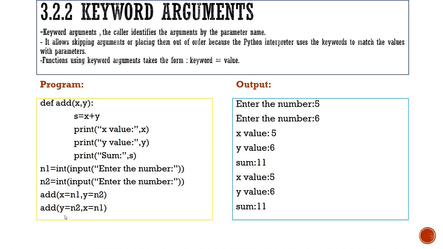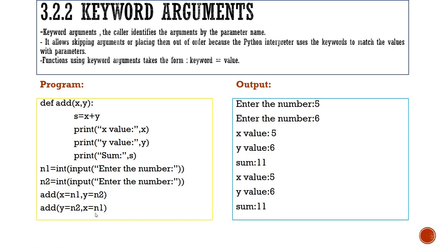Next time, add of y equal to n2, that means n2 value is assigned to y and n1 value is assigned to x. Even though the position has been changed, the values y equal to n2 and x equal to n1 are given. So this time the output is x value equal to 5, y value equal to 6, and the summation equal to 11.